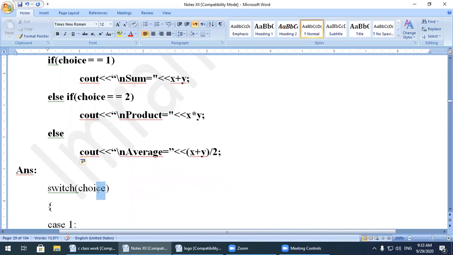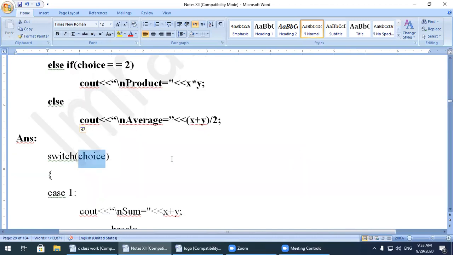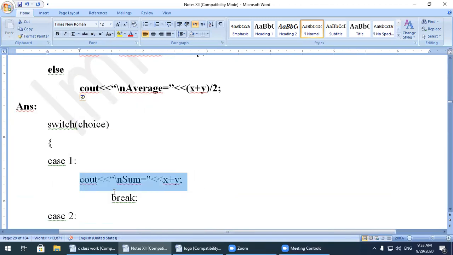If the value of choice is equal to 1, then this block of code will be executed. Why do I use the break statement? The purpose of the break statement is to transfer the control outside the block of the switch statement, because this condition is already true.